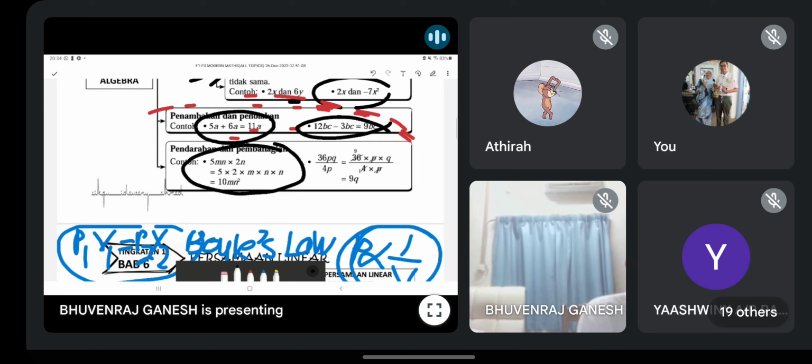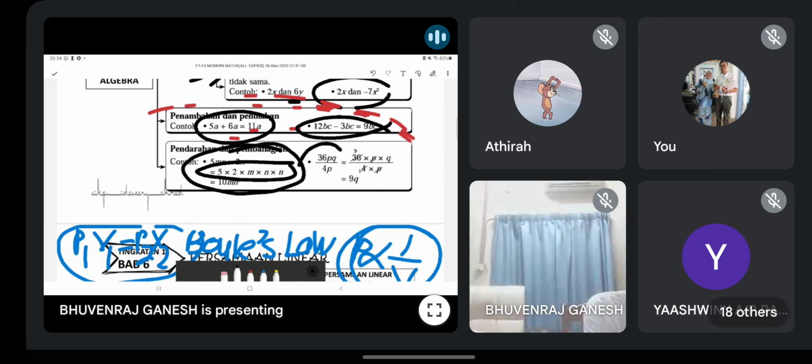Alright, this one maybe some of you might be confused, but dia guna hukum index saja. Just use your index law to do this. Tak perlu buat macam ni. Don't write like this in the exam. Terus baris pertama kepada jawapan. Direct from first line to answer. This one is all very basic. Mereka tunjuk step by step.